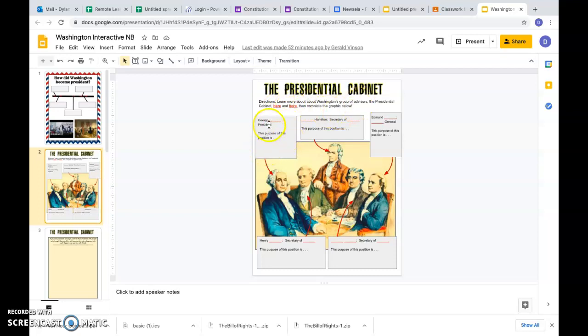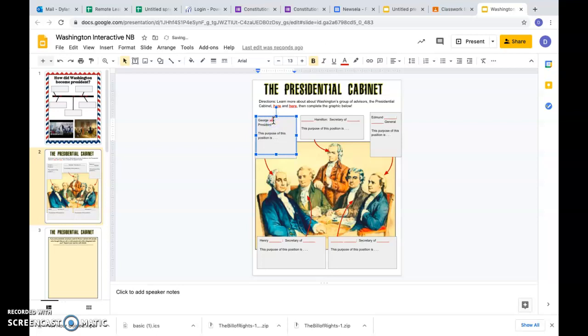graphic below. So basically, what you're going to do is come in and fill in each person's name. So here I would type in Washington, obviously, because George Washington was the president. Then you're going to tell me the purpose of this position. So the purpose of this position, obviously, is to be the executive of the nation. Okay, they're the person in charge of the nation. Now, a couple of hints here.